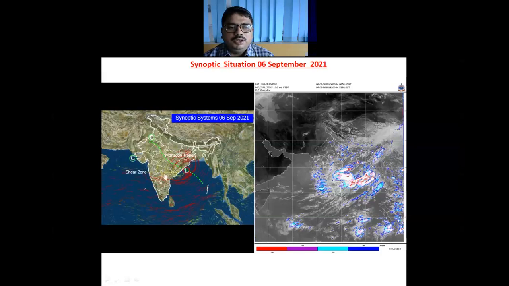And we have a significant system of shear zone, which is passing through roughly around 18° north in lower and middle tropospheric level. In fact, it lies between 3.1 to 7.6 kilometer above mean sea level. So these are the main synoptic systems, and this shear zone is also likely to persist over peninsular and south peninsular India during next 4-5 days. And the monsoon trough also is likely to lie south of its normal position.